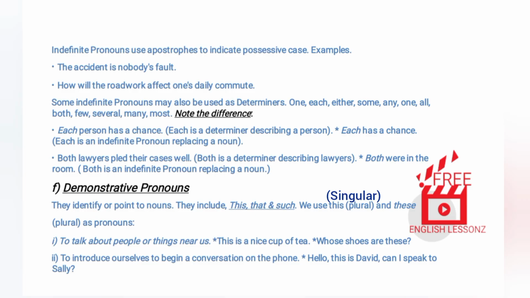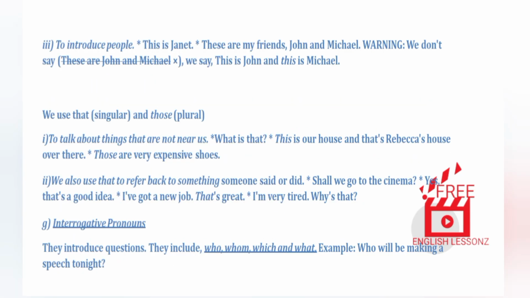2. To introduce ourselves to begin a conversation on the phone. Hello, this is David, can I speak to Sally? 3. To introduce people. Example. This is Janet. These are my friends, John and Michael. Warning, we don't say, these are John and Michael, we say, this is John and this is Michael.